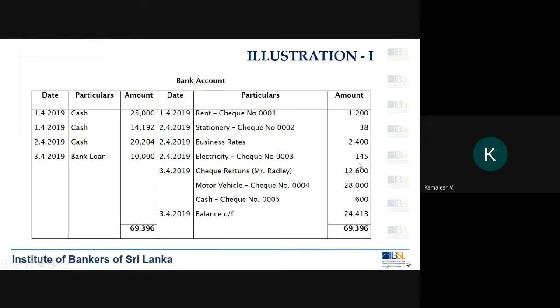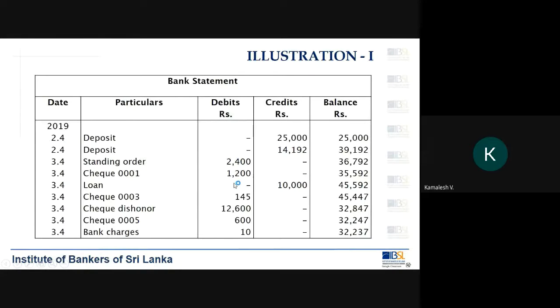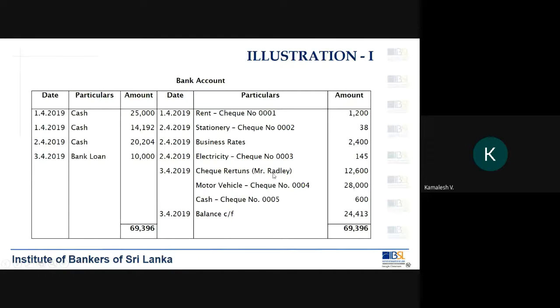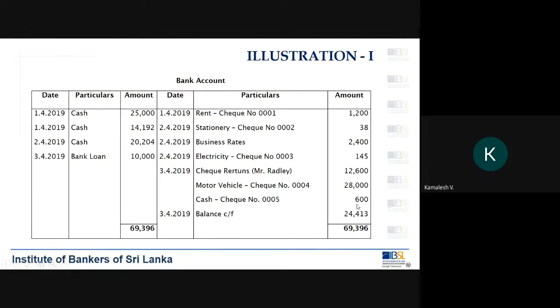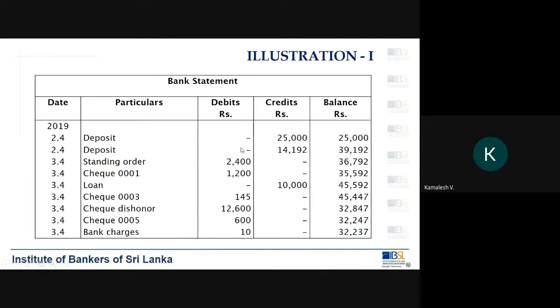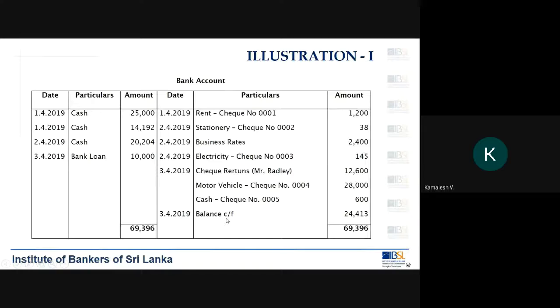Then we have 145, check number 3. Do we have it here? Yes, 145, check number 3, marked. Check returns, 12,600. Do we have 12,600? Yes, here, check dishonor, so that is also marked. Motor vehicle, check number 4, 28,000. Do we have this 28,000 here? No. Then this is the second unreconciled item. For a motor vehicle, you have paid, probably for maintenance or something, but we don't know.